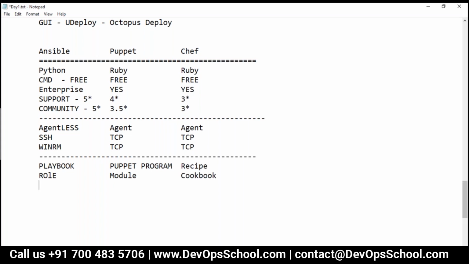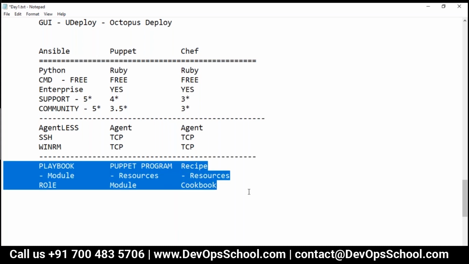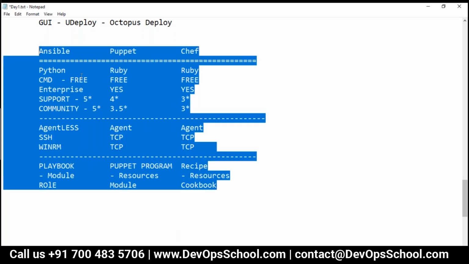Okay, so this is the way you have to go ahead with it. Now in the playbook, you have a module. And in a Puppet program we have resources, and in a recipe also we have resources. Those are the kinds of terminologies we use. So different terminology, more or less the same thing: Ansible, Puppet, Chef.